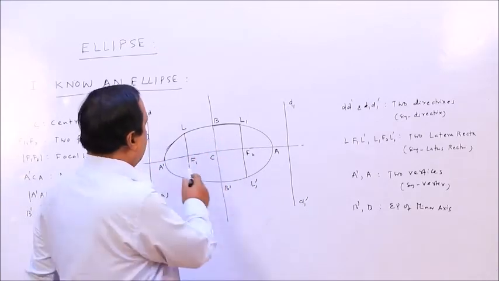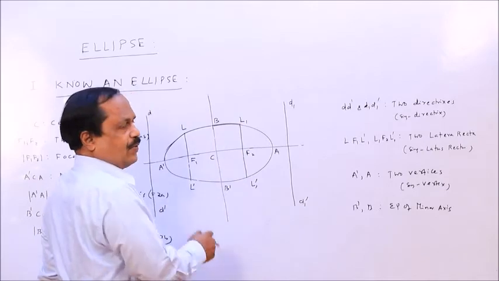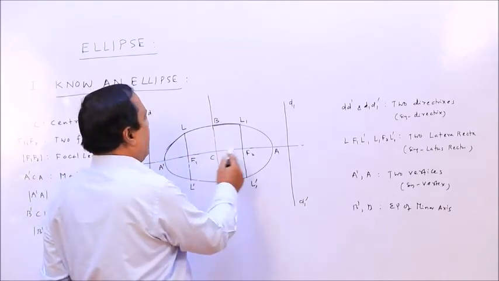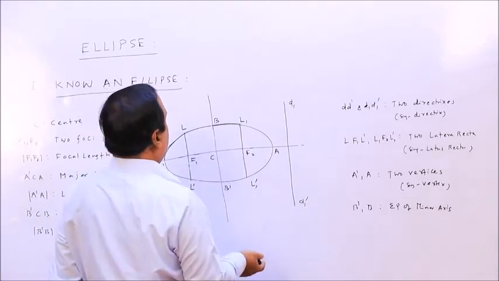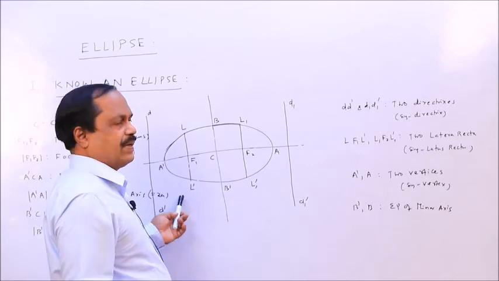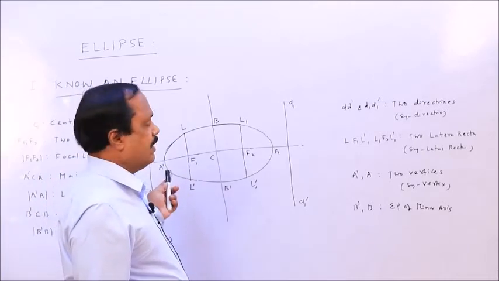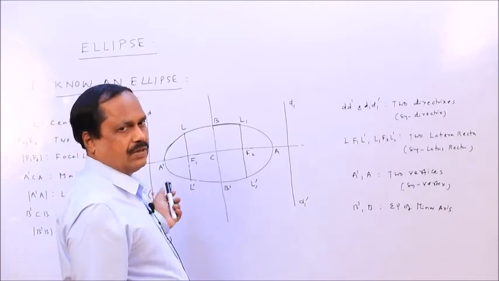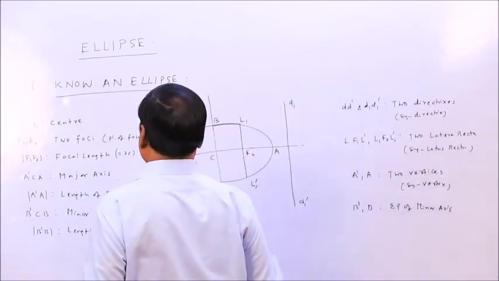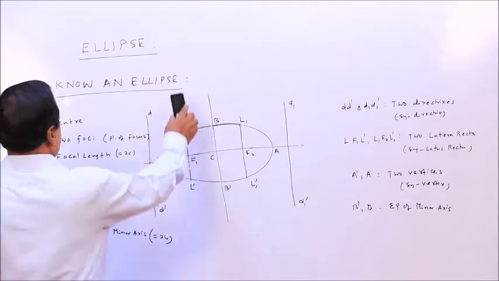Case number 1, major axis is the x axis. Case number 2, major axis is the y axis, in this way. Case number 3, major axis parallel to the x axis. Case number 4, major axis parallel to the y axis. These 4 cases. I am drawing the figure, writing everything and making the table so that it will be easier to understand. All right.